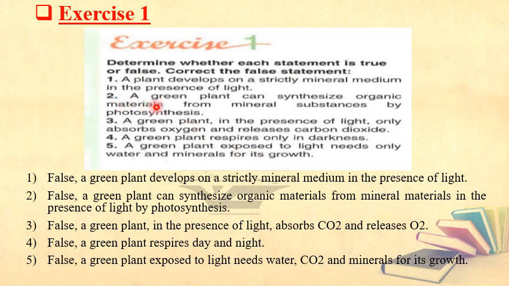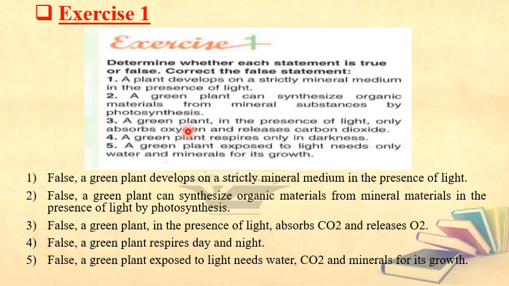Number 2, a green plant can synthesize. What do you mean by synthesize? Produce organic materials, of course I mean by organic material starch, from mineral substances by photosynthesis. This statement seems to you that it's true, and it is true, but here when we say photosynthesis, we have to be more precise, and we have to say in the presence of light. So the green plant can make starch from the mineral substances by photosynthesis in the presence of light.